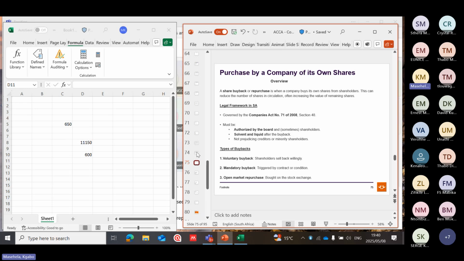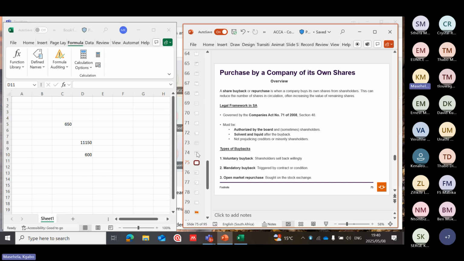This can reduce the number of shares in circulation, often increasing the value of the remaining shares. The legal framework: under the Companies Act, it must be authorized by the board and sometimes shareholders.